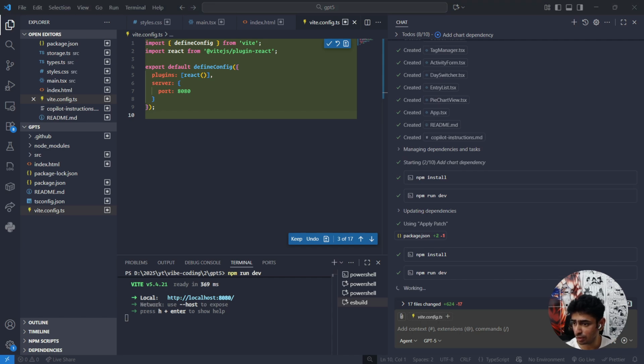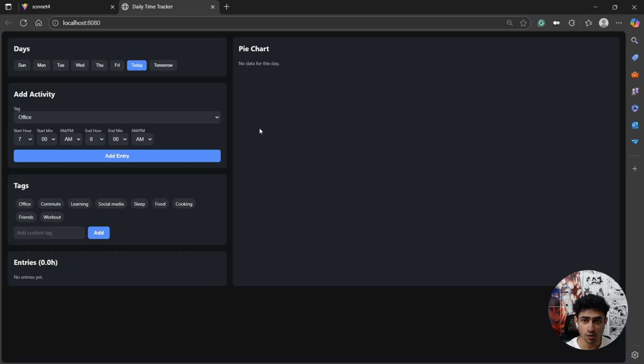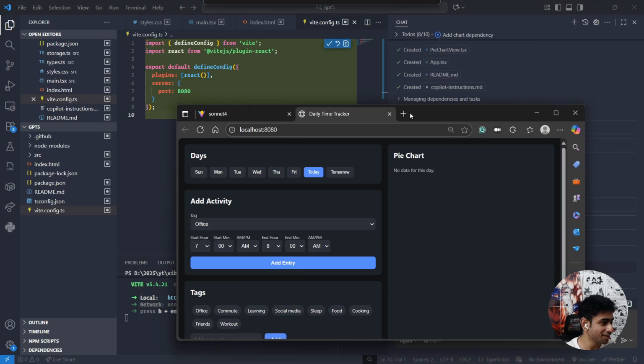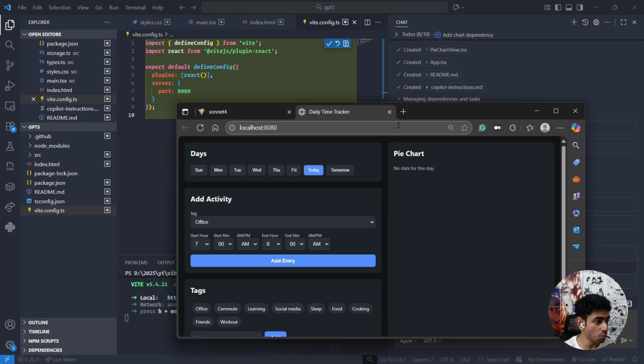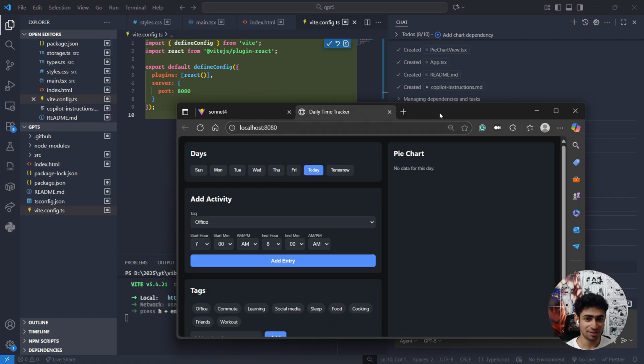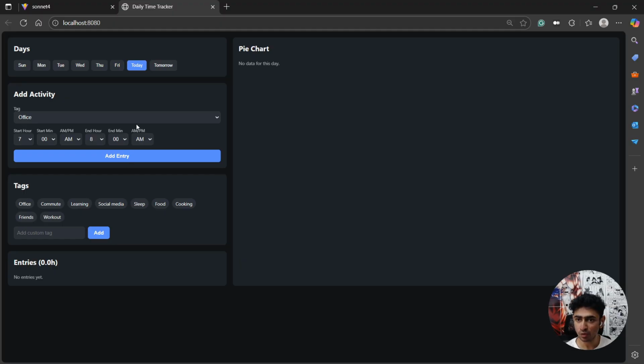Let's see how it's looking. Awesome. So we already have the app made. GPT-5 was super quick, much, much quicker than Sonnet 4. But let's see how it looks. So the interface looks pretty cool. I would give 10 out of 10 for the interface.